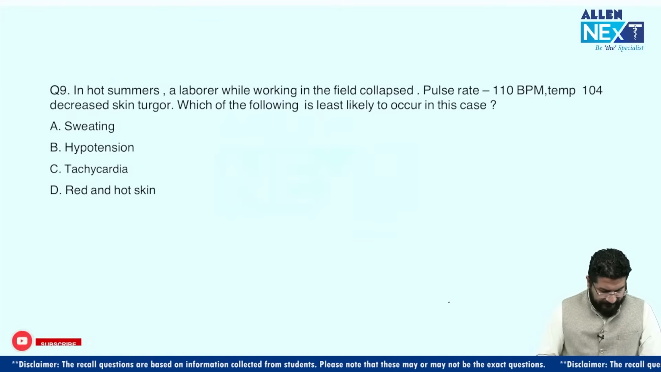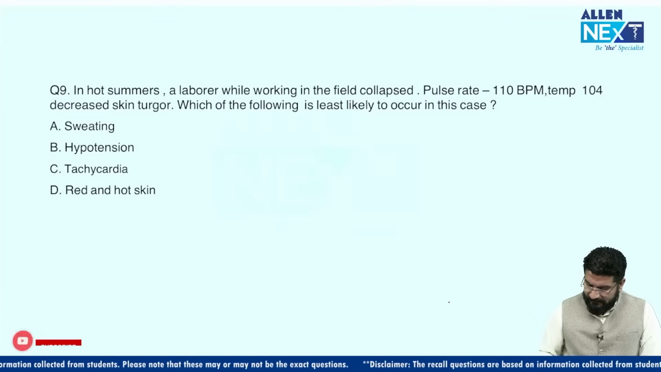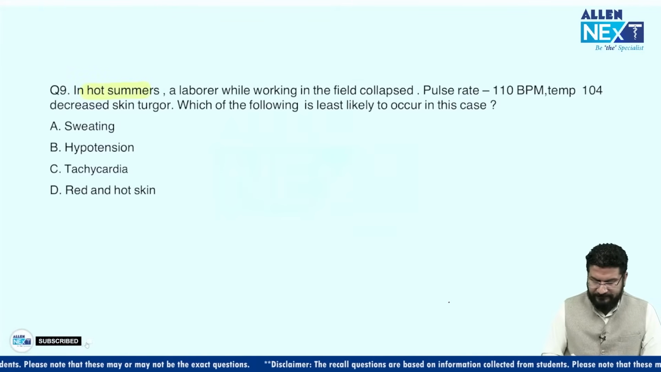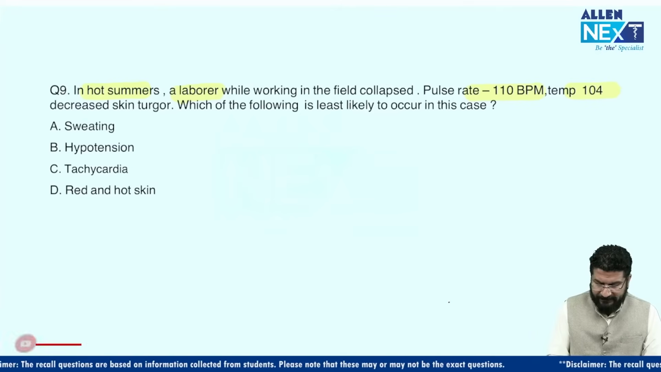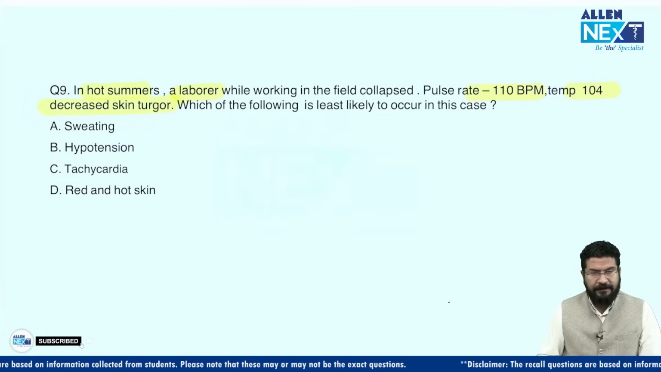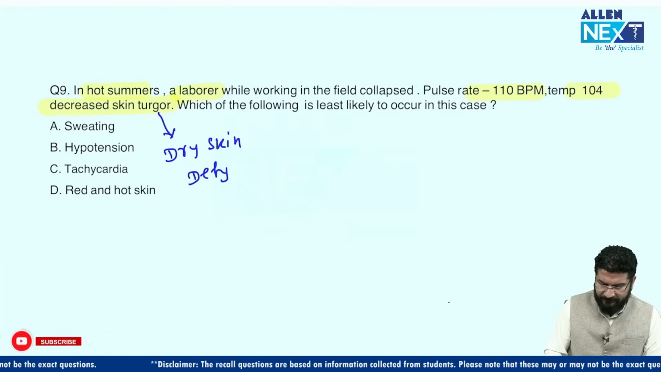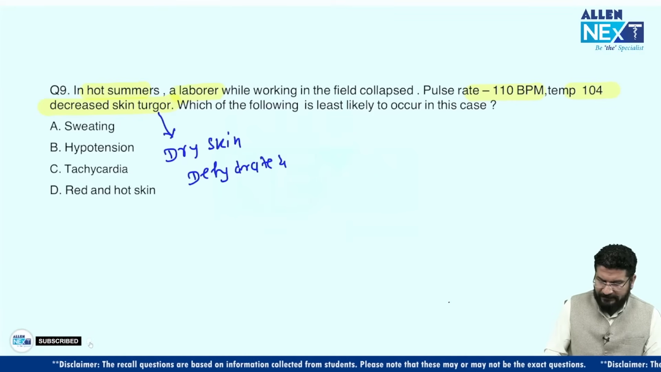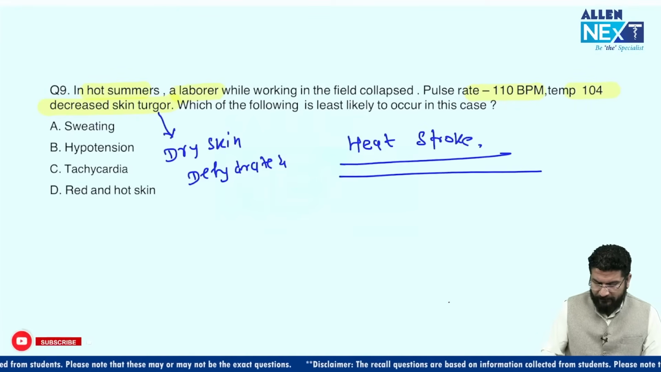In hot summers, a laborer while working in the field collapsed. A laborer, so the hot summer is the first hint. Then pulse rate is 110, a tachycardia, temperature is 104, means fever. Decreased skin turgor. So understand this, skin turgor is lost. It means this is a sort of dry skin. A dry skin means the patient is dehydrated, and this is the classical case of heat stroke.